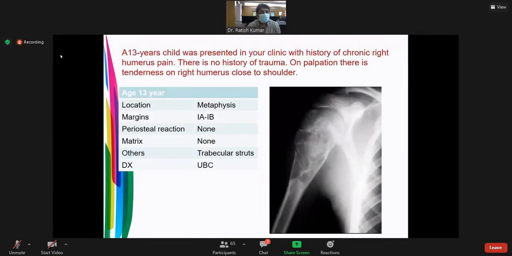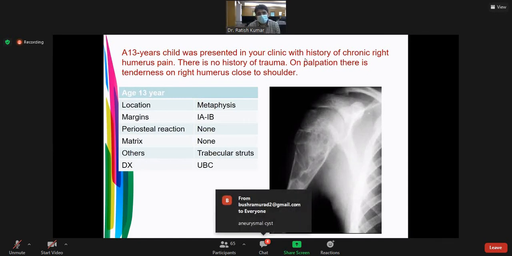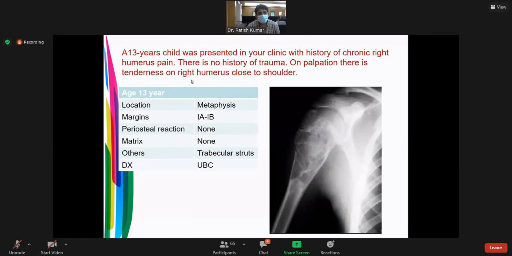Age is mostly 13 years. The child presented in clinic with history of chronic right humerus pain. There is no history of trauma or infection. There is tenderness on the right humerus, close to the shoulder. So what is the age? 13 years. Location: metaphyseal region. Margin: 1A or 1B, geographic. Periosteal reaction and matrix: null. Others: trabecular strut you will find. So the most likely diagnosis is simple bone cyst or unicameral bone cyst.